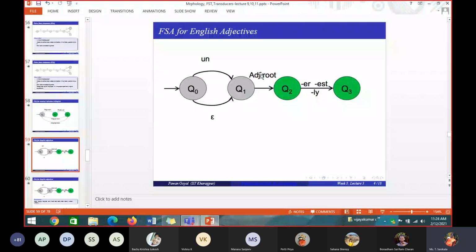Q2 to Q3, it may be ER. After this adjective, it may be ER or EST or LY. 3 possibilities are there. So, if they ask you to draw a finite state automaton for English adjective words, adjectives will have a prefix or suffix added to the root. Yes or no? Yes, ma'am. Before an adjective I can have a prefix, or after the adjective I can have a suffix, or I can have prefix and suffix. Unfriendly.